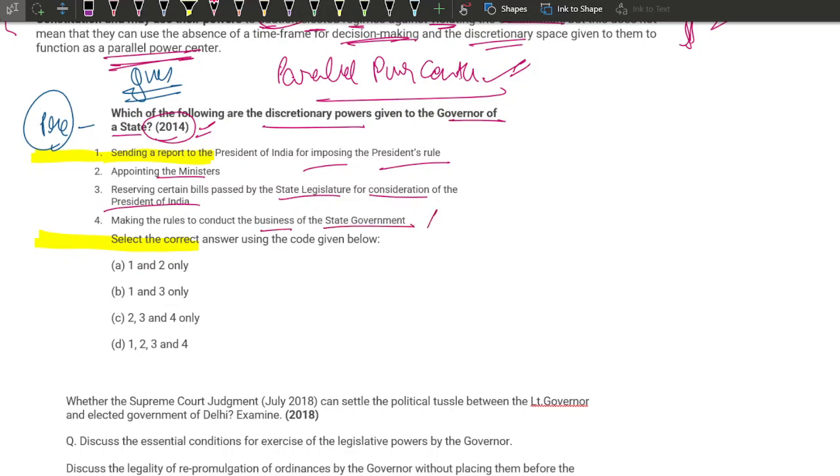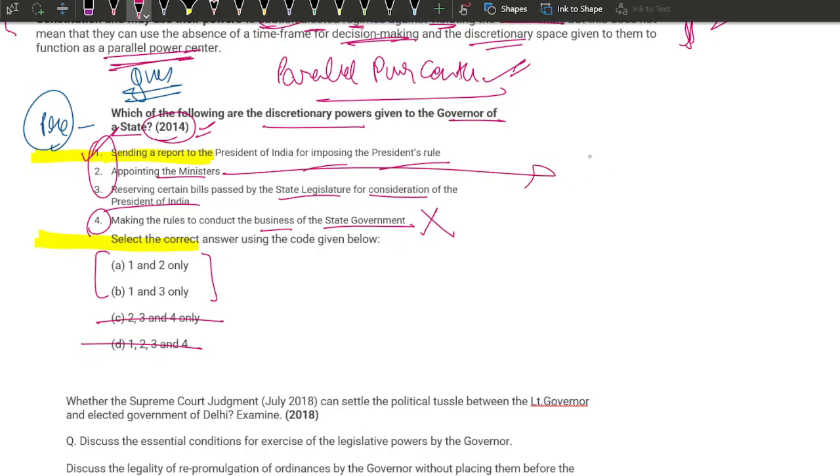The fourth feels very wrong, right? So 1, 2, 3 seems correct to us. Let's see if they have an option of 1, 2, 3. No, they don't have an option. Whichever option has 4, we are just going to eliminate that. We just eliminated 2, so we're left with 2 options now: 1 and 2, 1 and 3. One is correct, right? So 2 and 3. Appointing the ministers.